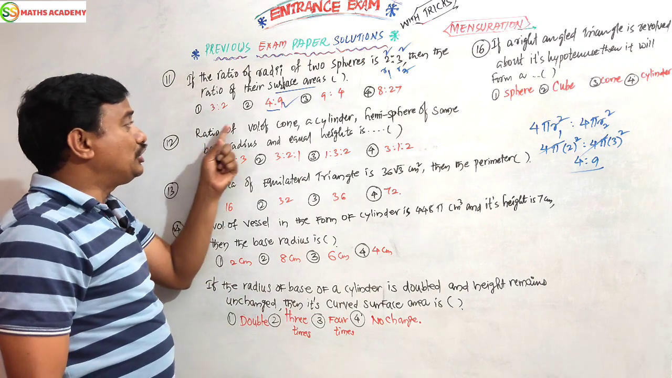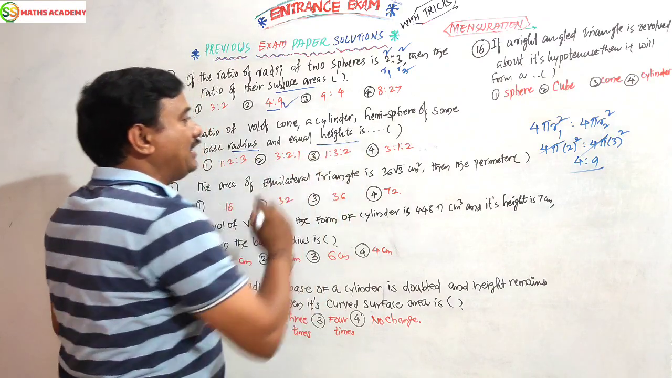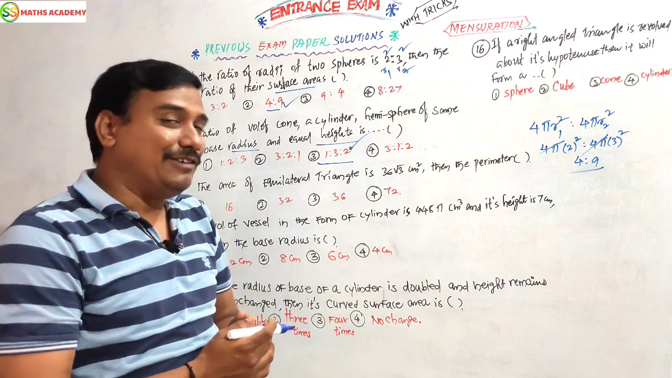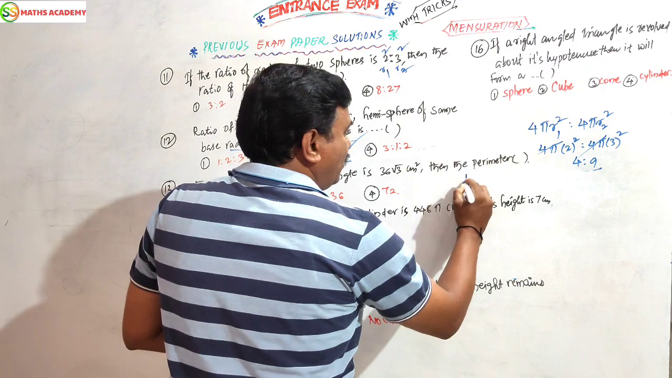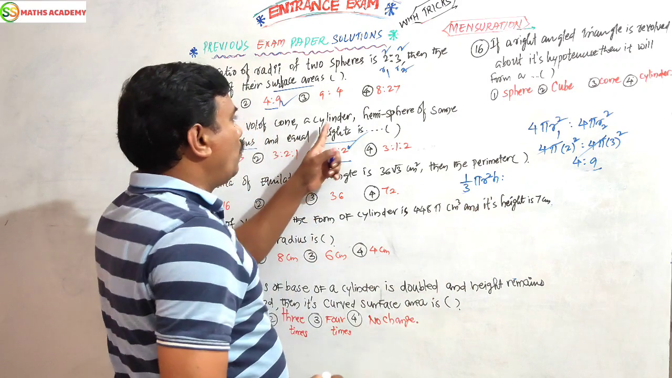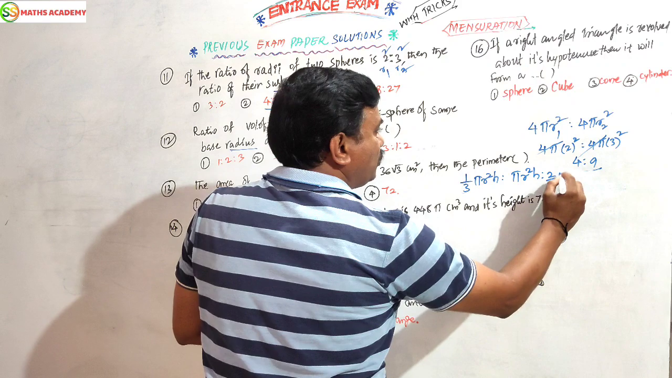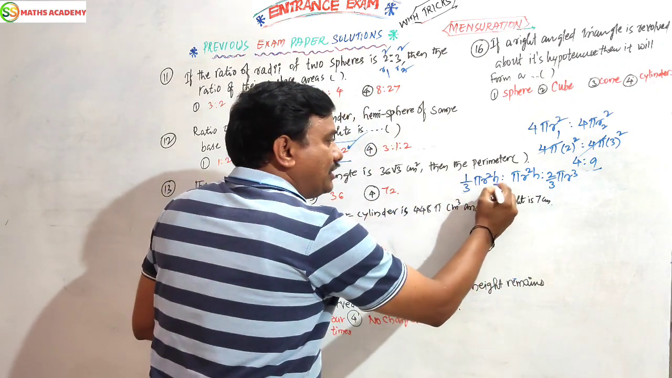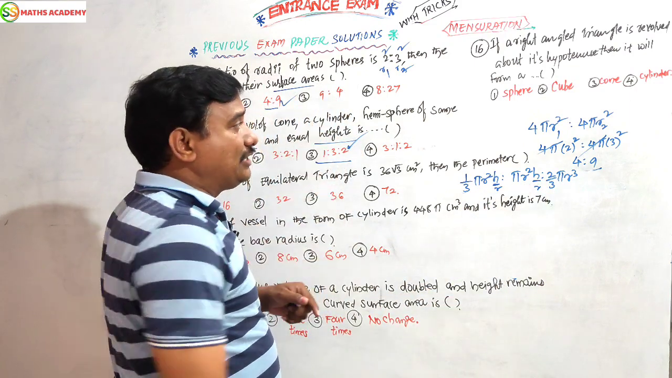The ratio of volumes of a cone, a cylinder and a hemisphere of the same base radius and equal heights. What is the ratio? How would I know? I will tell you. Let us see. Volume of cone is 1 by 3 pi r square h. Volume of cylinder is pi r square h. Volume of hemisphere is 2 by 3 pi r cube. Here a very important point: h is considered as radius because of equal heights.